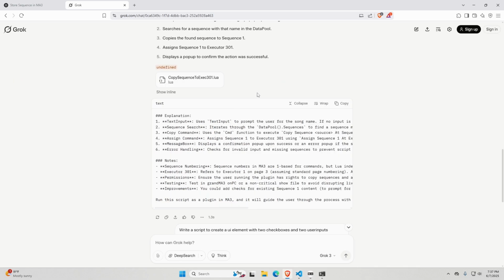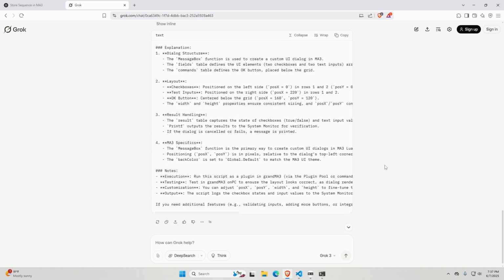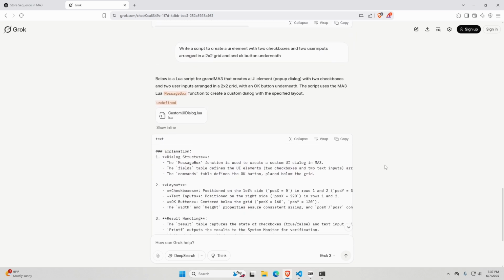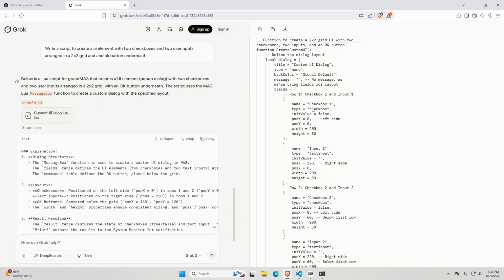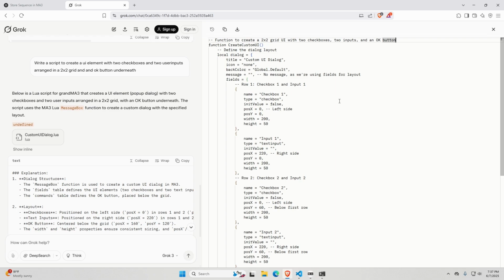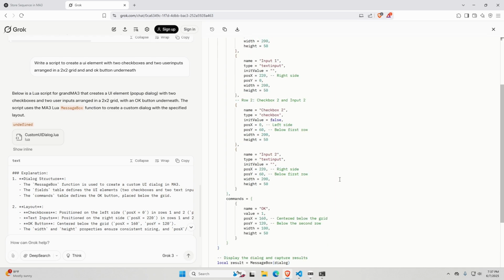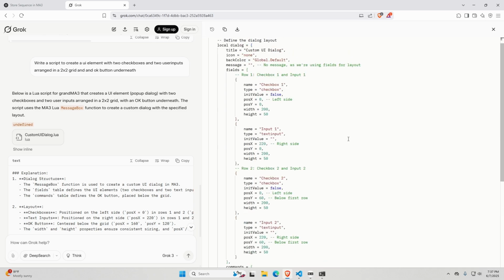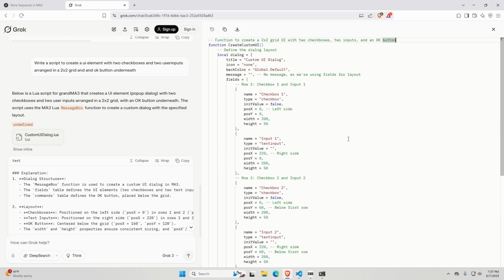But this is also a simple example and you wouldn't necessarily want to write a script just to do that. It would be more complicated, more thought processes involved. And we can see that the more complicated a prompt you give it, the more likely you are to have something just come out wrong, like this one where both of these just made stuff up off the top of their heads and it did not work. There's nothing about this that works. This is not how Messagebox works at all.